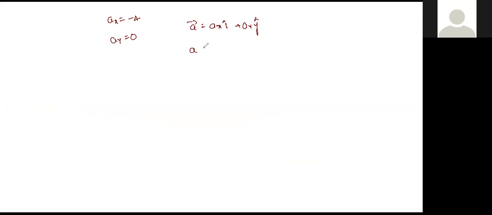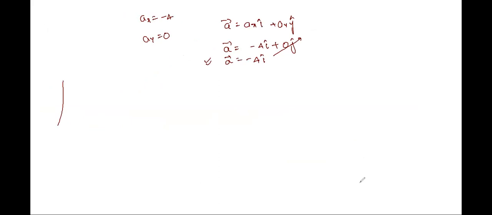So we will have a is equal to minus 4 i cap plus 0 j cap. This does not make any sense, so therefore a is equal to minus 4 i cap. Am I correct, Atul? Please verify. Have a look at all we did, is it correct? Yes, sir. All right. Thank you, Atul.